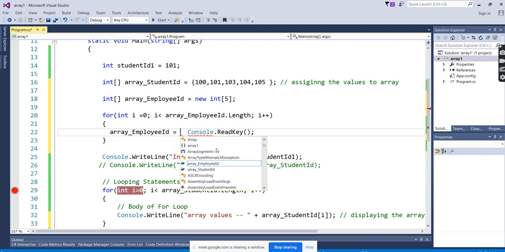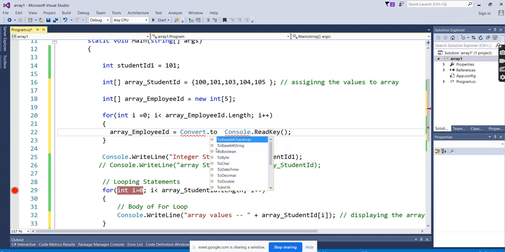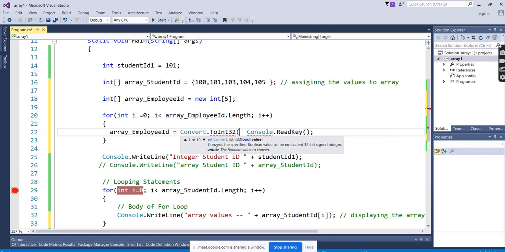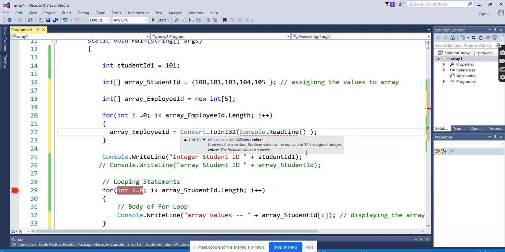For integer, what we did, Convert.ToInt32, right? Also, it is Console.ReadLine, right? You mentioned Console.ReadKey. Yeah, okay. ReadKey is also correct. ReadKey will read only one character. Right, in this example, we have to go with ReadLine. Console.ReadLine, this is the correct one.